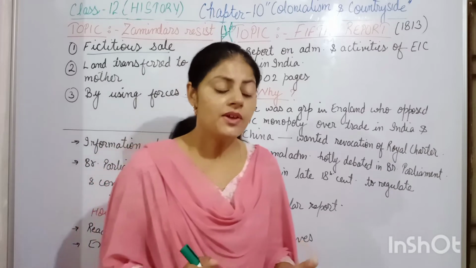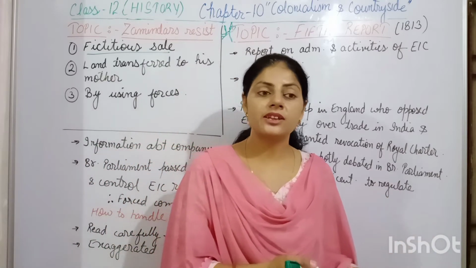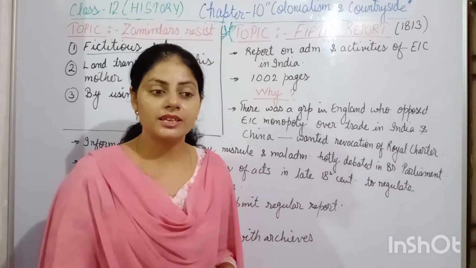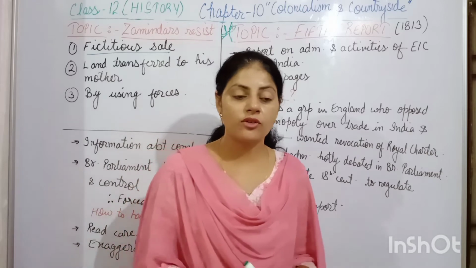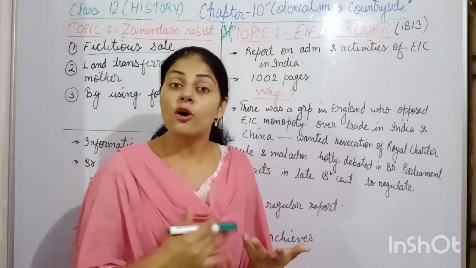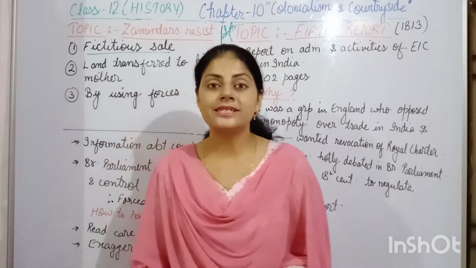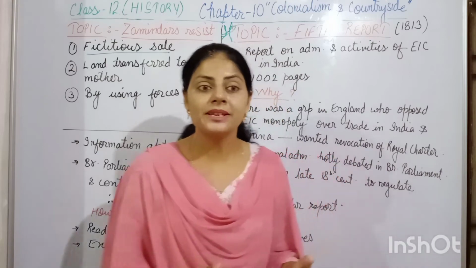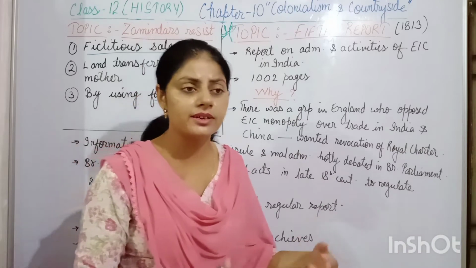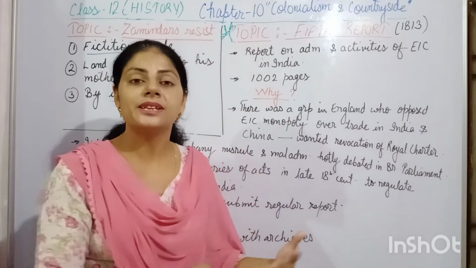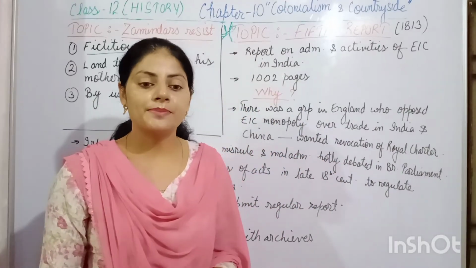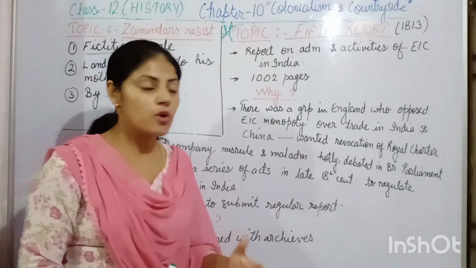So when the government of Britain kept getting this news, and the insistence and pressure kept coming from the Parliament and many other people, the government made a law according to which it was made compulsory for the East India Company to submit a report, not an annual report, but a report covering a period of a few years. They kept submitting that report of all the administration and activities done by the company in India. Okay, so hope you understood many things.